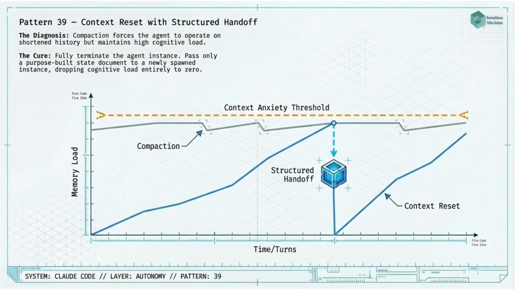Pattern 39, context reset with structured handoff. At a defined trigger point, terminate the current agent session entirely. Prepare a structured handoff artifact that captures the complete necessary state for a new agent to resume the work. Spawn a fresh agent instance with the handoff artifact as its only context. The new agent inherits the task state without inheriting the context window history.